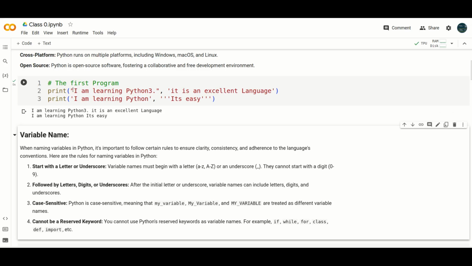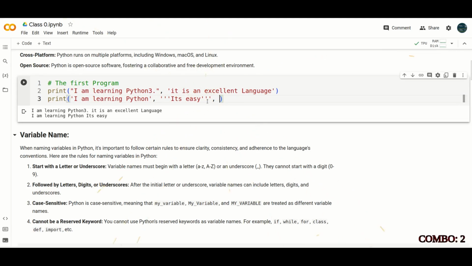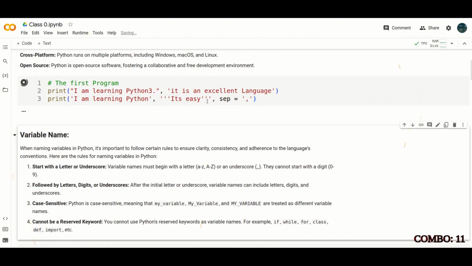In the second line there is a triple quote, and all three can be used. I will discuss the differences and uses of the single quote, double quote, and triple quote later on. In the second line, I am learning Python, and I can also use the separator like this: sep equals comma, and I am learning Python. It's easy.